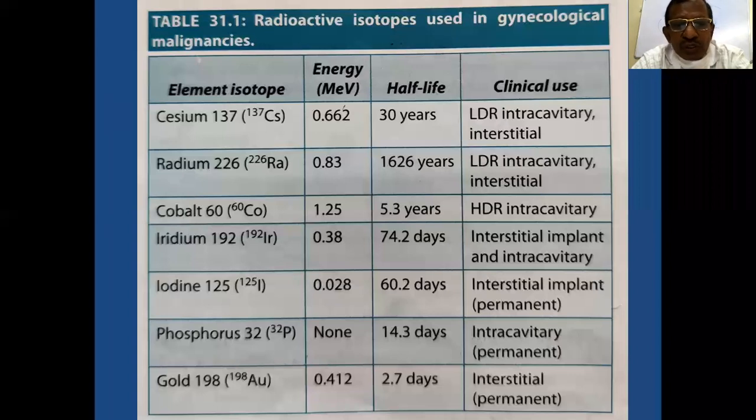Then phosphorus, with a half-life of 14.3 days, can be used as intracavitary or also intraperitoneal. Then gold-198, with a half-life of 2.7 days, is used as interstitial radiotherapy or intraperitoneal radiotherapy.